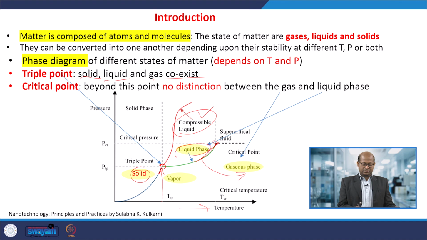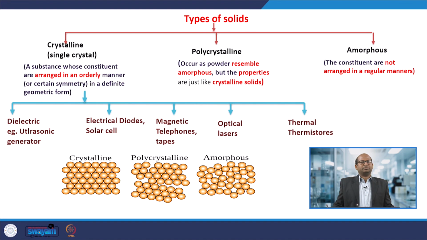That particular point is the critical point. So matter changes from solid to liquid, liquid to gas or vapor; sometimes three different phases are present, sometimes two, and sometimes we are unable to distinguish gas and liquid phases, depending upon the temperature and pressure we are maintaining.